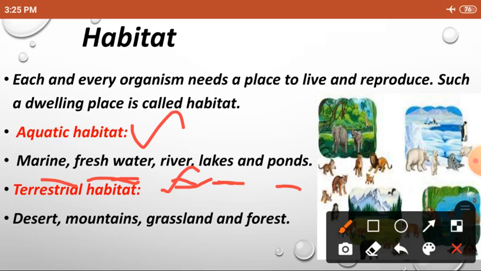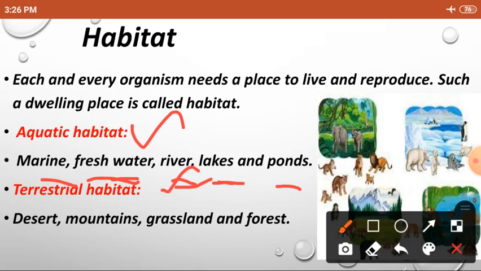What do you mean by habitat? Each and every organism needs a place to survive and reproduce their young ones. This place is known as habitat. Habitats are mainly classified into two types: aquatic habitat and terrestrial habitat. Aquatic habitat is a place that is covered with water. Here some animals and birds can live. And terrestrial habitat is covered by land. Here also many animals and birds survive.